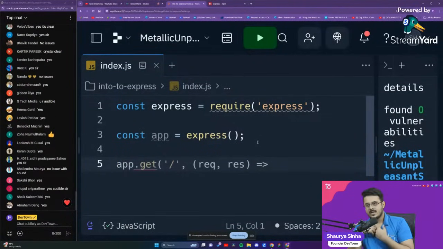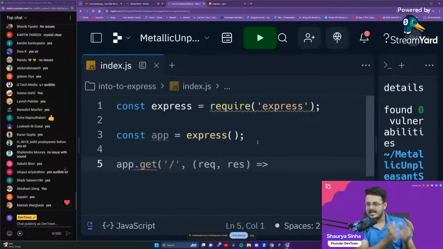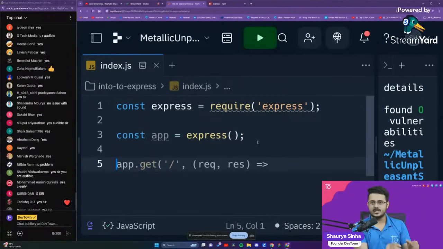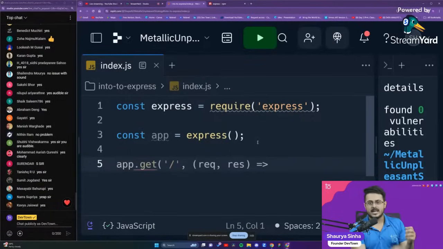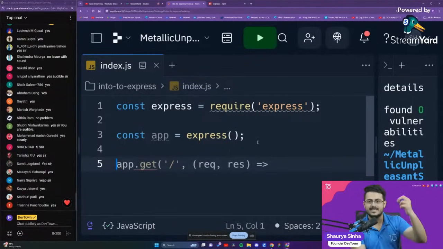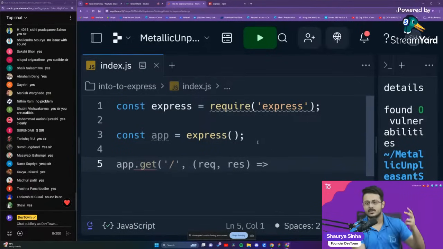So that response, how is the code able to understand that something from outside has come to me? Now your computer, the code lives within the computer. There's a computer, the code lives within it. A request is coming from outside. How is a computer able to interact with the outside world? That is the first question, right? How is the computer able to understand that a request has come to it?